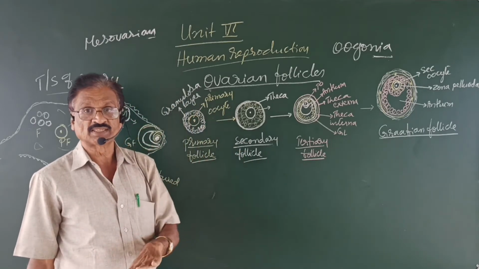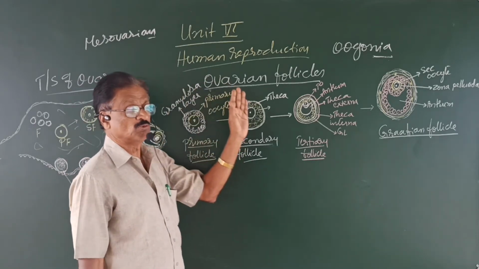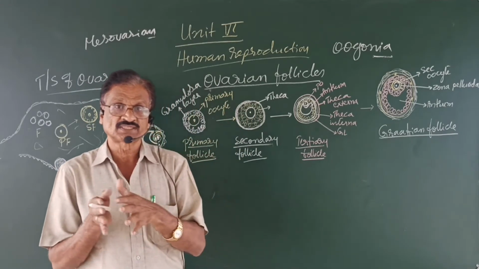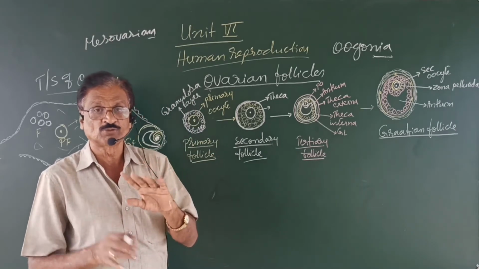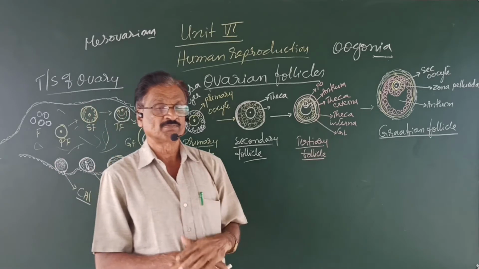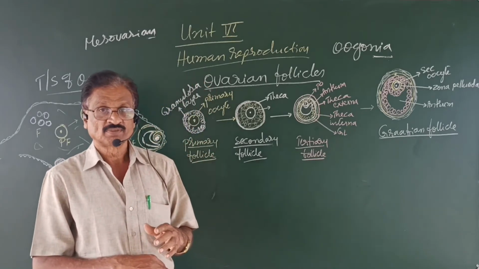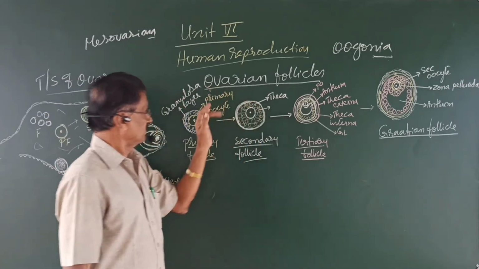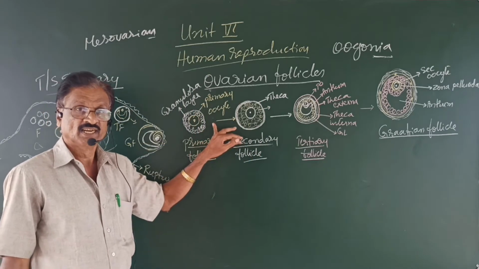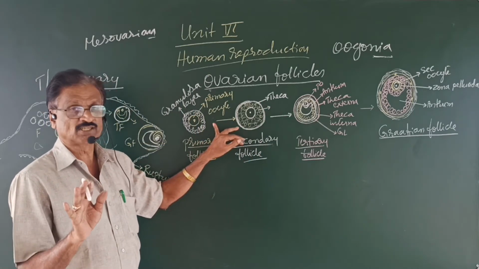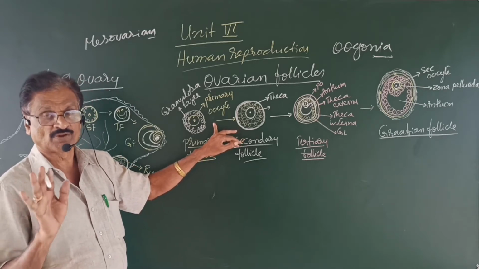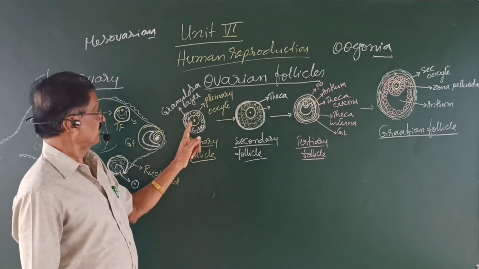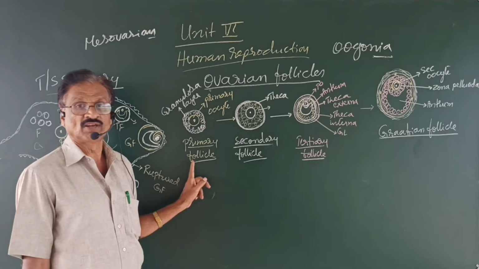Even after birth, many of these primary oocytes degenerate. During the embryonic stage of development, there were about 1 to 2 million primary oocytes in each ovary, remember. But between birth and puberty, a large number of the primary oocytes degenerate, and ultimately only 60,000 to 80,000 primary oocytes are found in each ovary. These primary oocytes are found in the primary follicle.